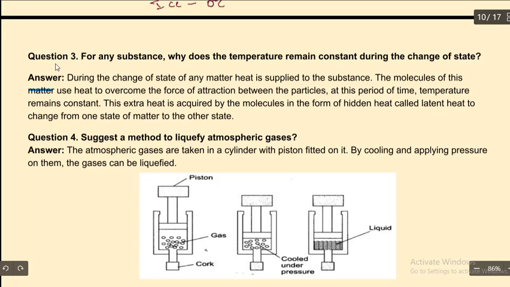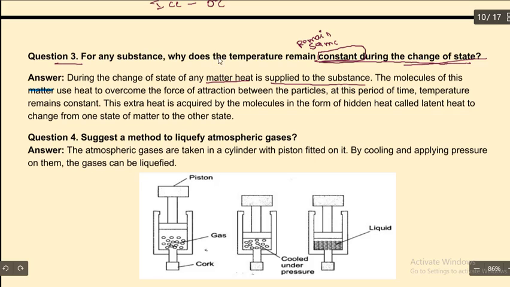So next question. For any substance, why does the temperature remain constant during the change of a state? If you take any substance, the temperature will become constant at a certain stage, while it is going to change to the other state. Constant is nothing but what? Remain same. During the change of the state of any matter, heat is supplied to the substance.